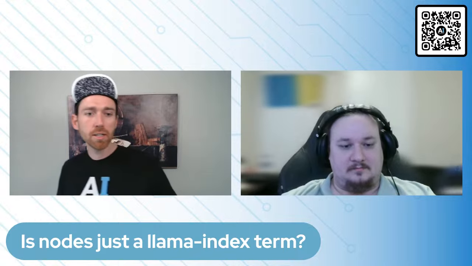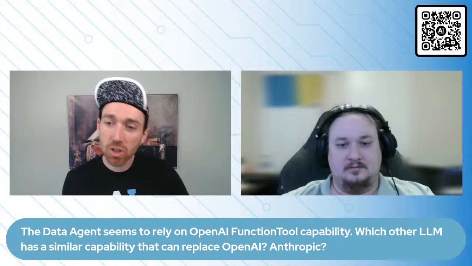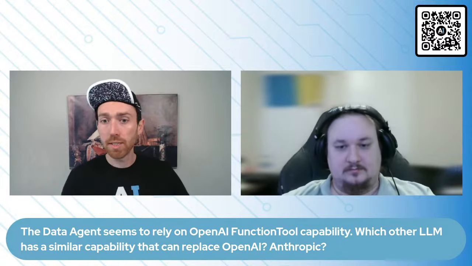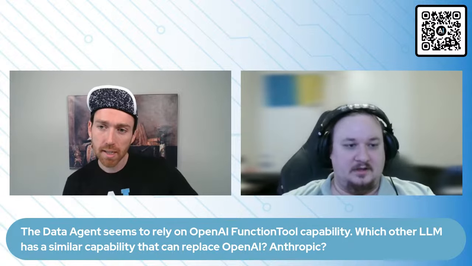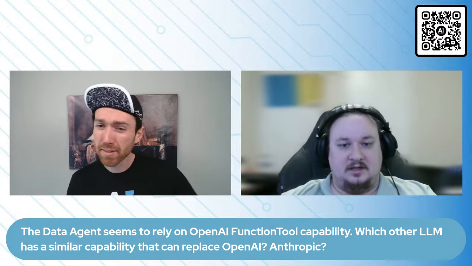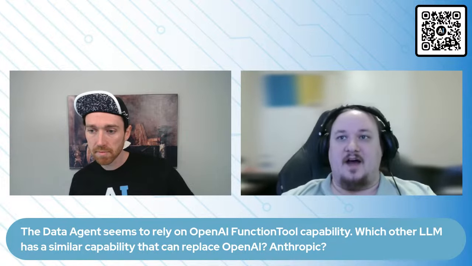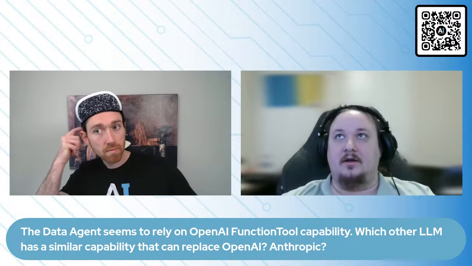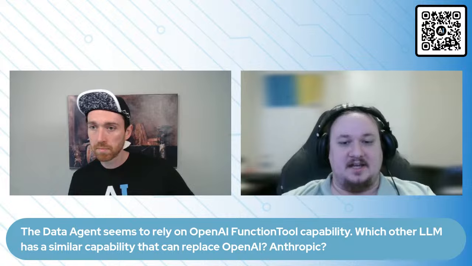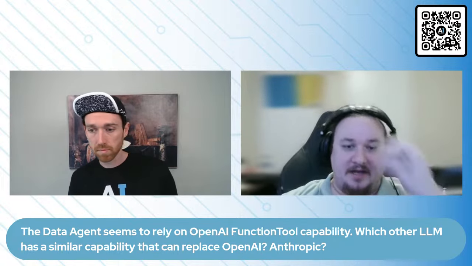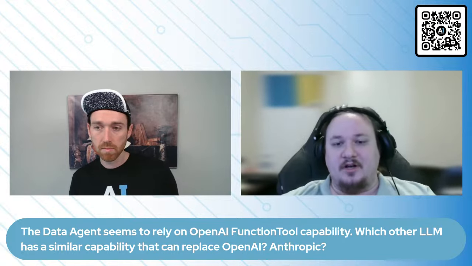All right, and then on data agents, it says the data agent seems to rely on OpenAI function tool capability, at least the one we demonstrated today. Which other LLM has a similar capability that can replace this OpenAI function capability? Anthropic? I mean, yes. There are actually a lot of LLM providers now that provide that kind of functionality. So I would say check your LLM provider, make sure that if you need or want it, you have access to some version of function calling.